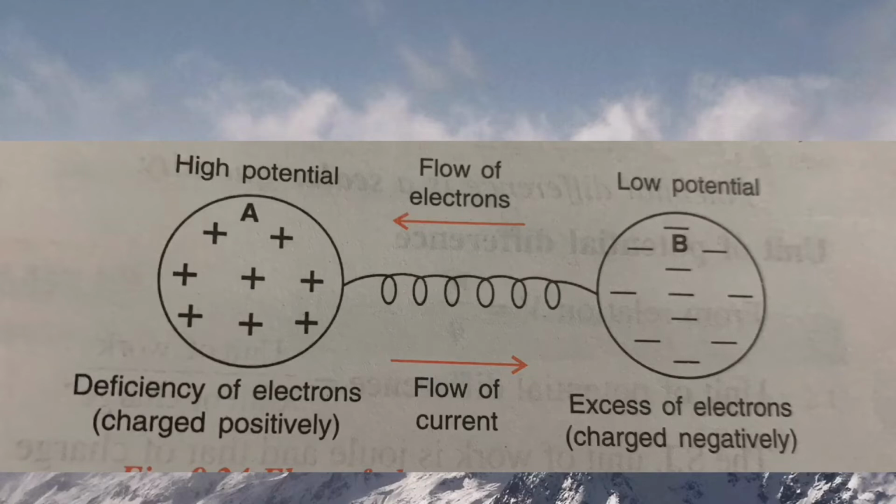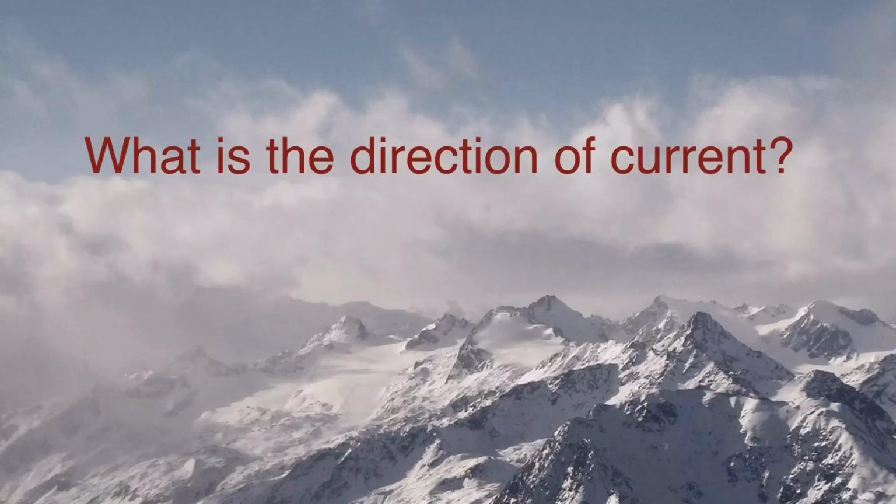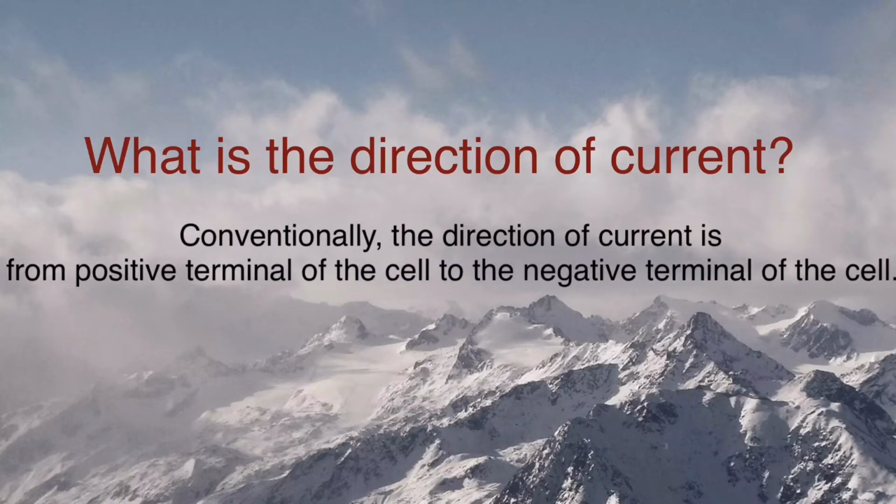Now, in keeping with the convention of flow from higher to lower level, we say that the electric current flows from higher potential to lower potential, that is in a direction opposite to the direction of flow of electrons. Now, if I ask you what is the direction of current, the answer is conventionally the direction of current is from positive terminal of the cell to negative terminal of the cell.